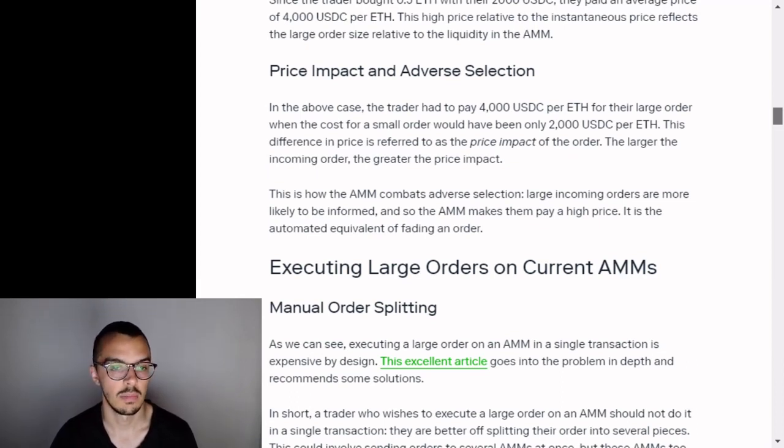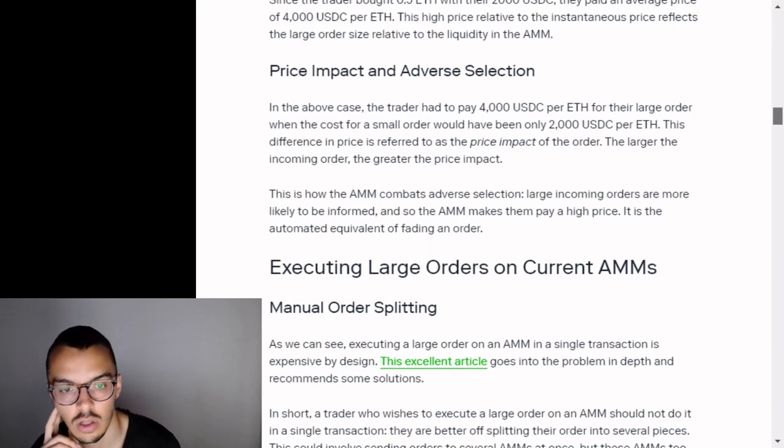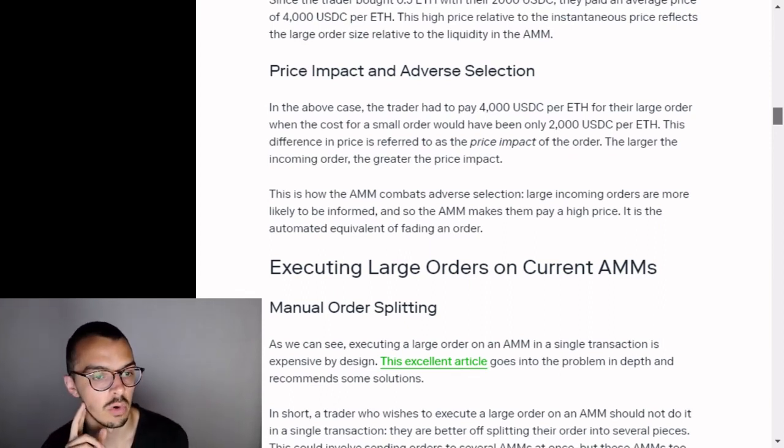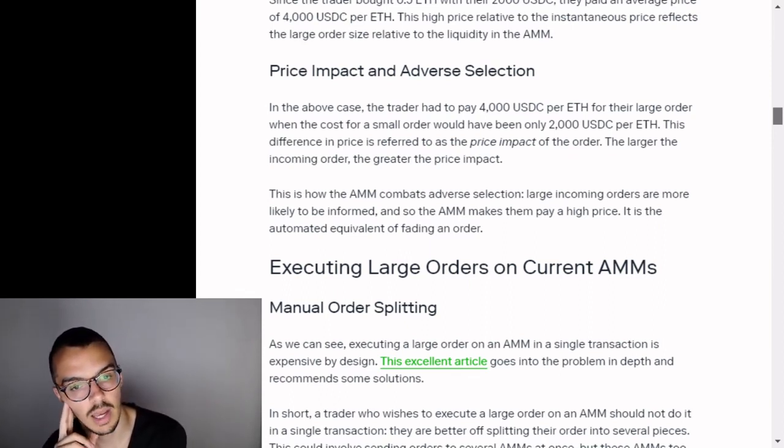This is how the AMM combats adverse selection. Large incoming orders are more likely to be informed, and so the AMM makes them pay a high price. It is the automated equivalent of fading an order.